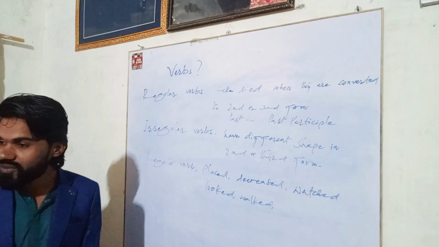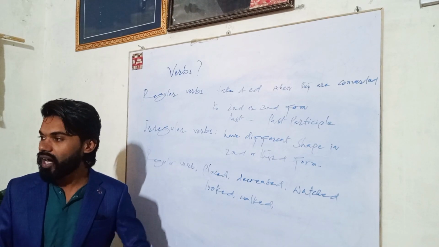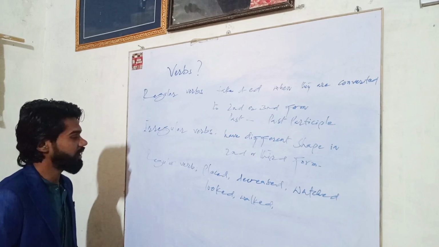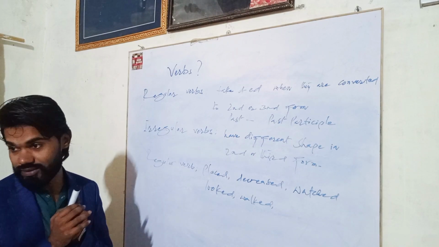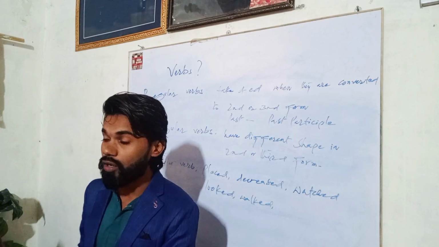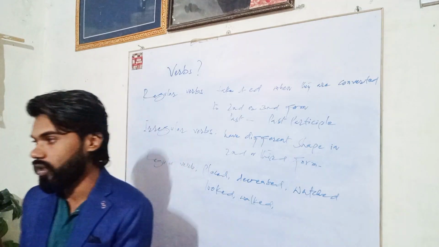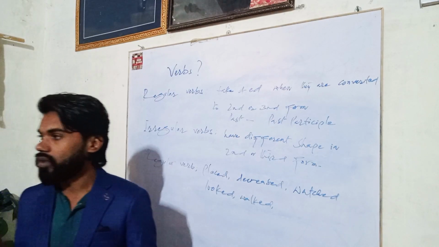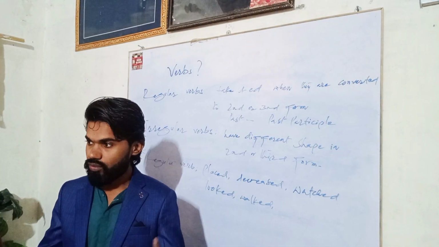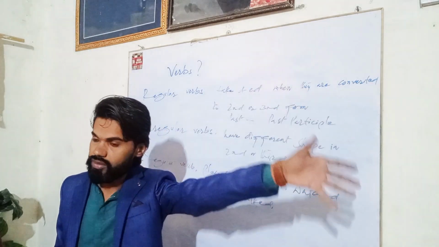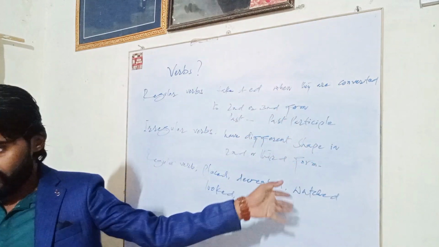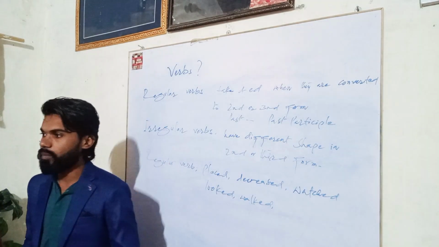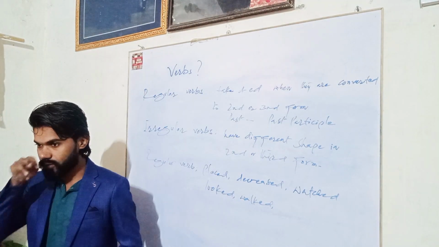These examples are enough to understand what regular verbs are. Irregular verbs have their own different shape, and we have to learn irregular verbs when we are learning perfect tense. When we are speaking about the past, we use second and third form, whether regular or irregular. We must know what irregular verbs are.